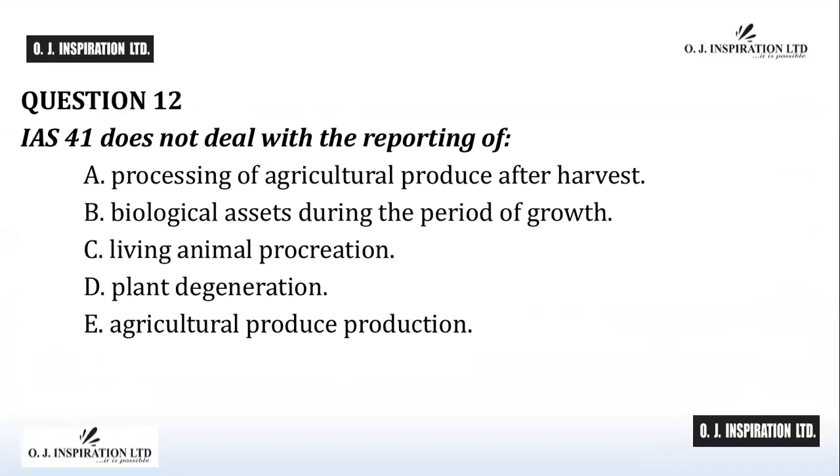Question number 12. The answer to question number 12 is A. Processing of agricultural produce after harvest. IAS 41 deals with the reporting of biological assets during the period of growth, degeneration, production, procreation, and initial measurement of agricultural produce at the point of harvest. The standard does not cover or deal with processing of agricultural produce after harvest. A is the answer to question number 12.